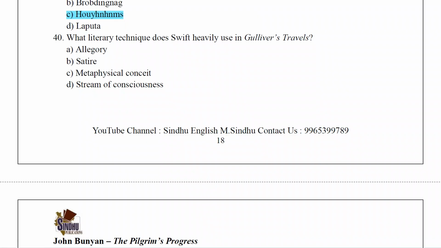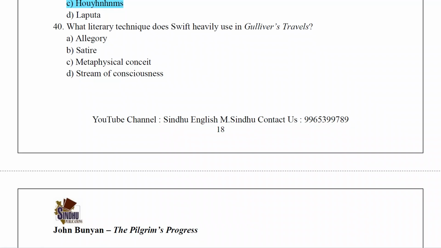What literary technique does Swift heavily use in Gulliver's Travels? The answer is satire.